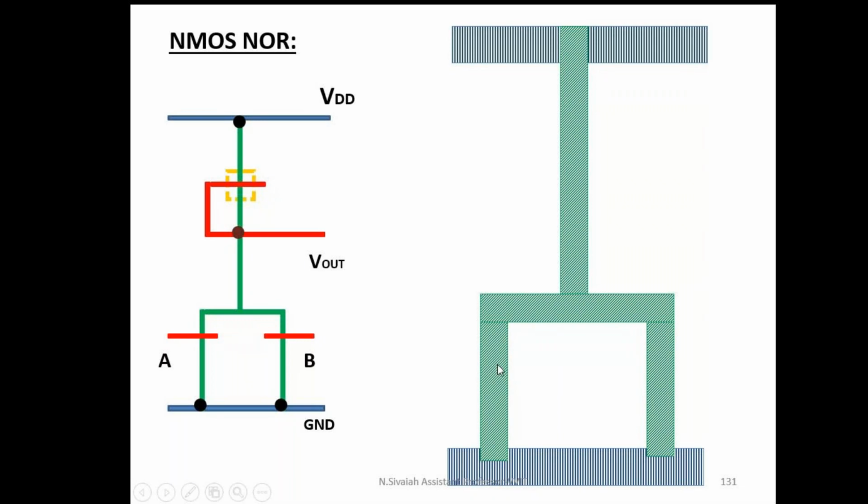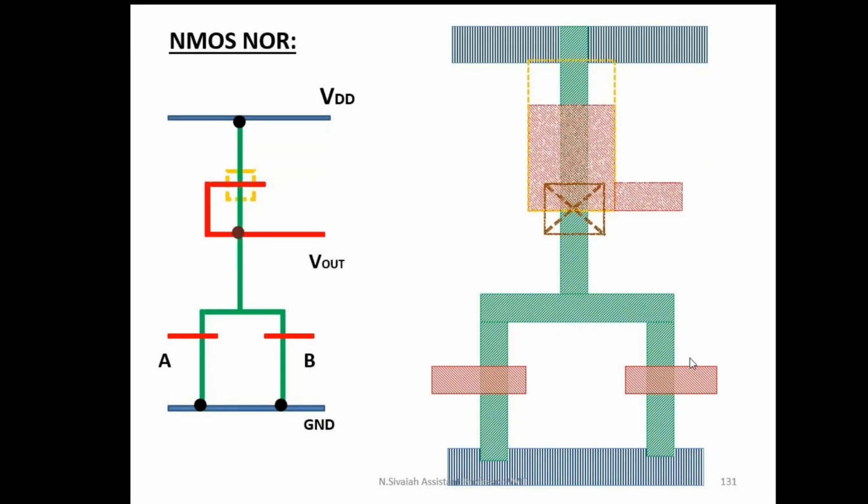After that, I can form a polysilicon with a dimension 2 lambda. This forms an NMOS transistor A, this forms the other transistor B. And the next one is forming an implant. This is the depletion mode transistor only, and this is the buried contact for making the output connection.